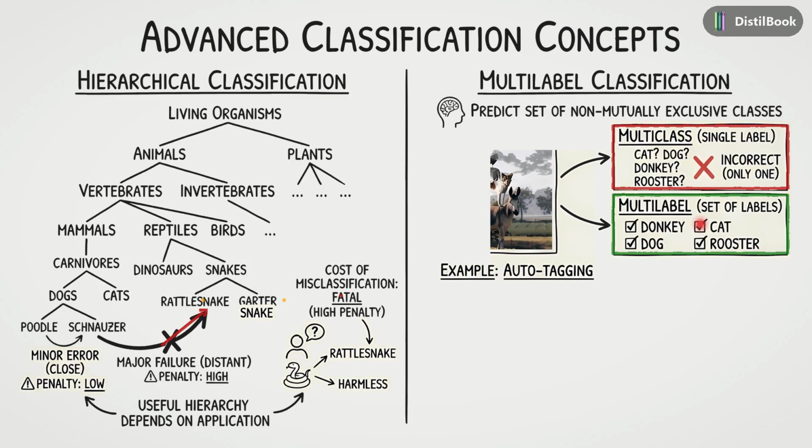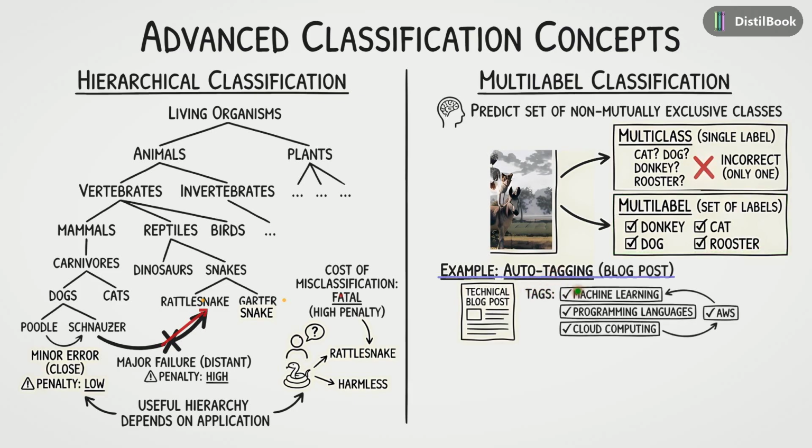The classes are not mutually exclusive. A common real-world use is auto-tagging blog posts. A single article might need tags for machine learning, programming, and cloud computing simultaneously. Notice that these tags often have correlations. If you see cloud computing, AWS is likely to appear too.